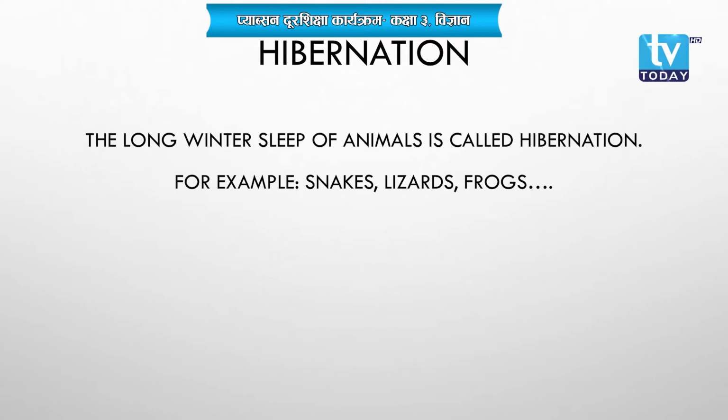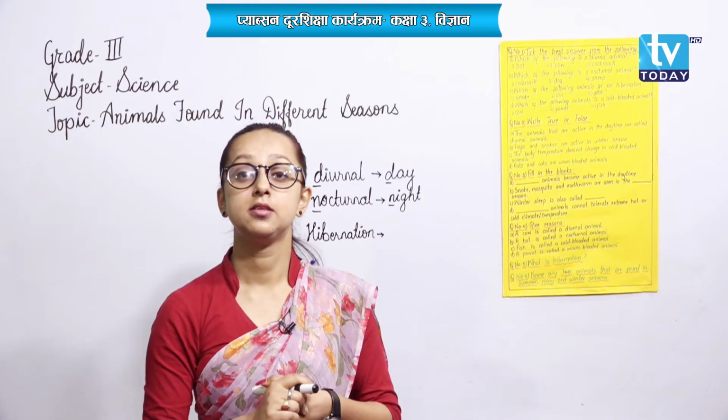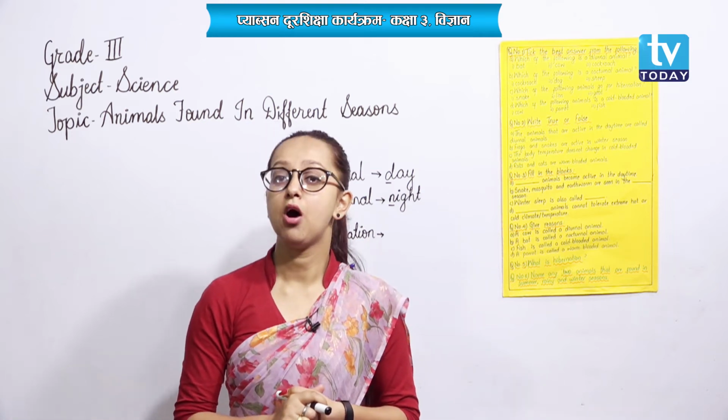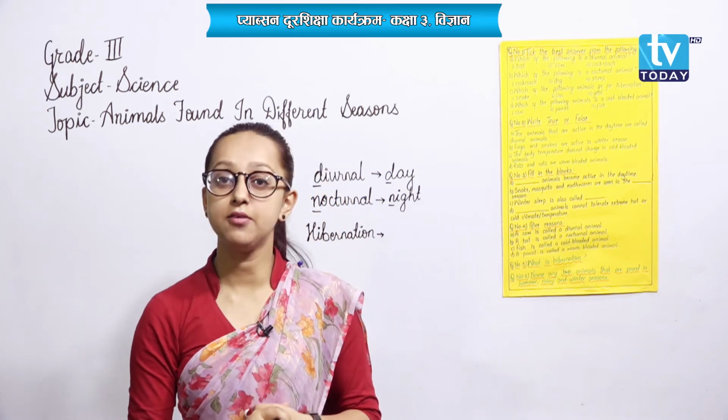Like I told, in winter season most of the animals hide themselves, they protect themselves from cold, and in the similar way snakes, frogs, lizards, since they cannot tolerate extreme cold climate outside, they go for a long winter sleep, and that winter sleep of the animals is called hibernation. The long winter sleep of the animals is called hibernation.